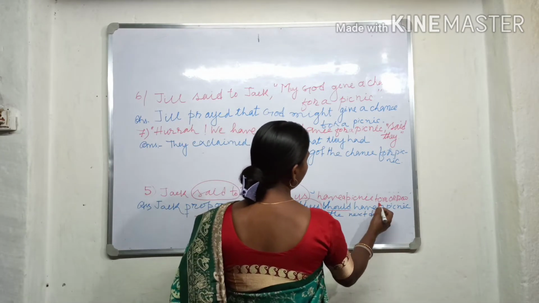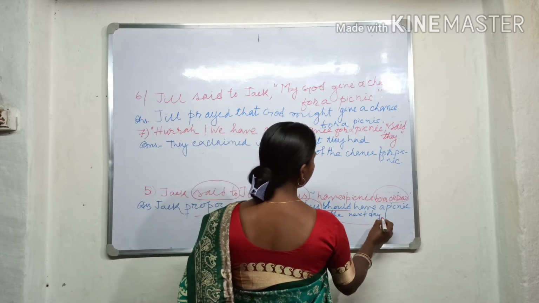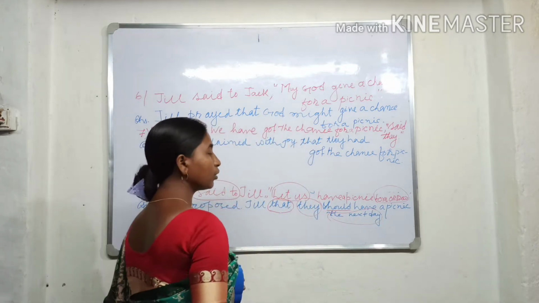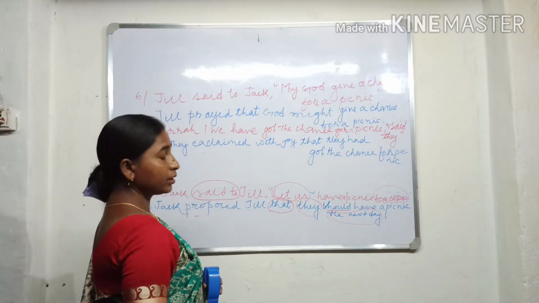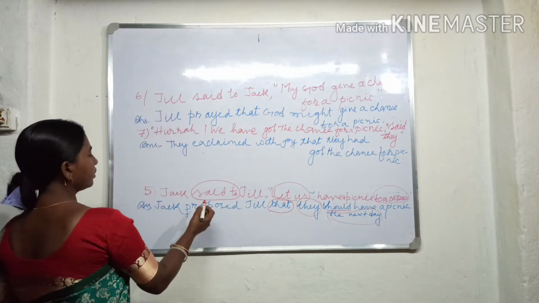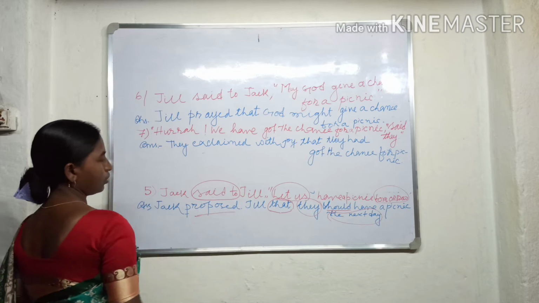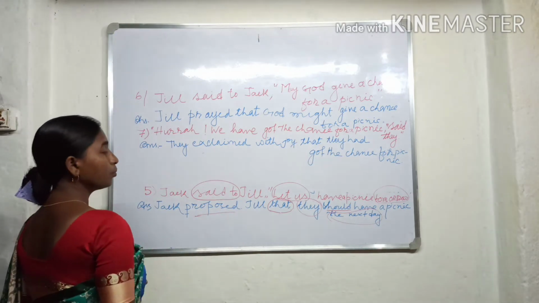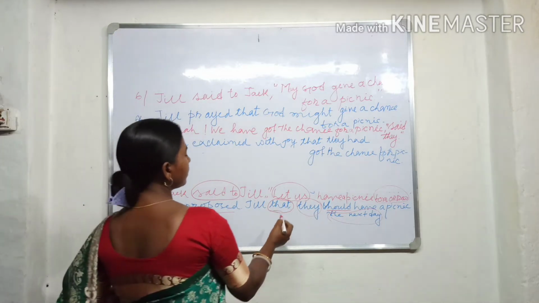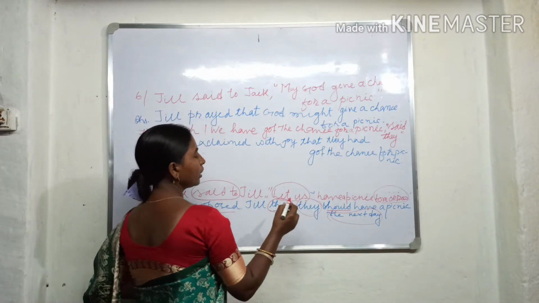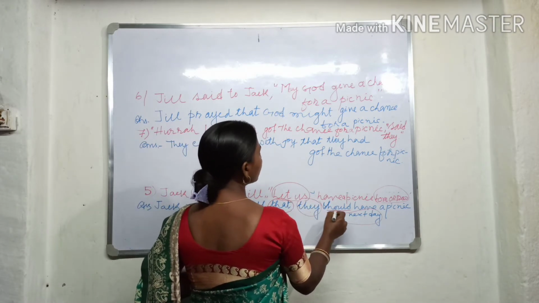And tomorrow changes into the next day. So this is an imperative sentence where we change the reporting verb said to into proposed, add the linker that, and instead of let us we use they should have.